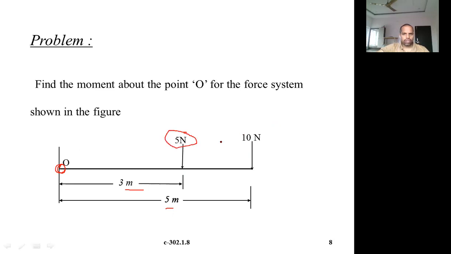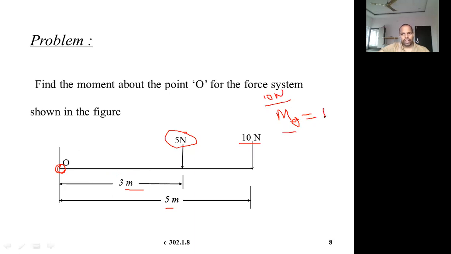First you take any one force, either this or this. Let us see one by one. Let us go from this side. First you calculate the moment due to this force. Moment at O is equal to what? About O means about which point we are calculating. Always you have to mention that, with subscript O meaning moment about this point O. So due to which force? Due to the 10 kilonewton force, what is the moment at O?